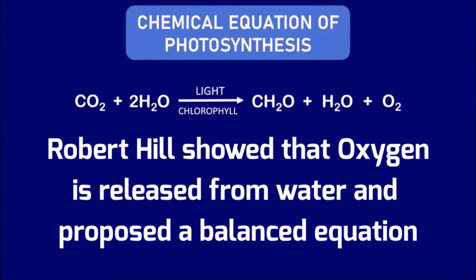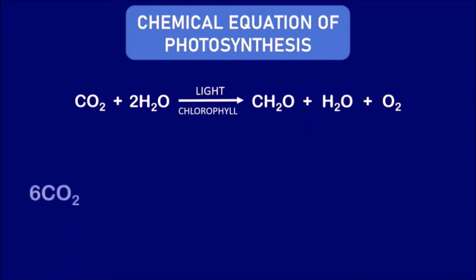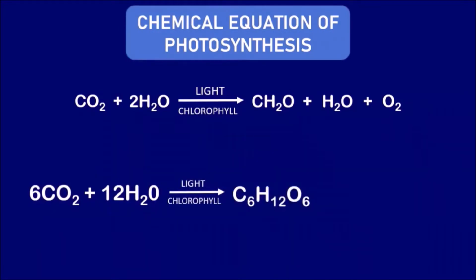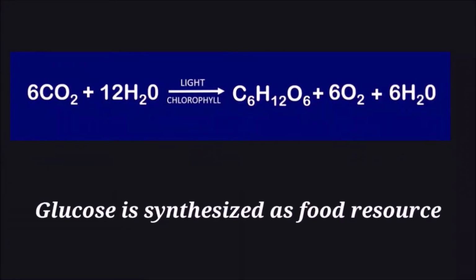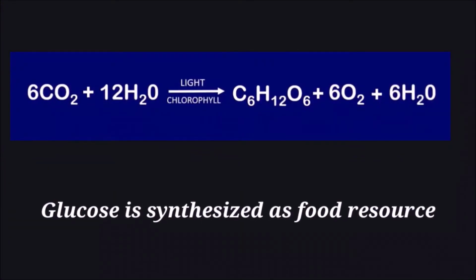But later, a scientist named Robert Hill showed that oxygen is released from the water and modified the equation as 6CO2 + 12H2O gives rise to C6H12O6 + 6H2O + 6O2. With this equation, it is assumed that glucose is the organic substance formed as a result of photosynthesis, and it is the food resource for all the living organisms on this earth.